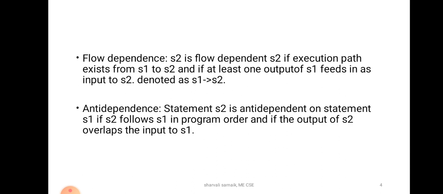So now let us see how flow dependency is executed. As I said, there are two statements, S1 and S2. Statement S2 is flow dependent on statement S1 if an execution path exists from S1 to S2, and if at least one output of S1, that is a variable assigned, feeds in as an input, that is an operand, to S2, then we will say it is a flow dependence.